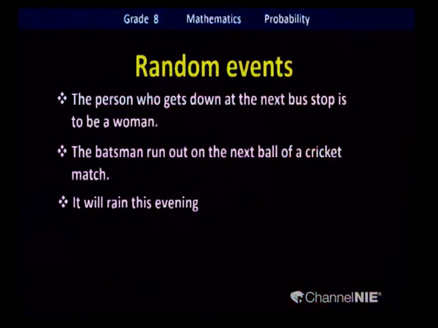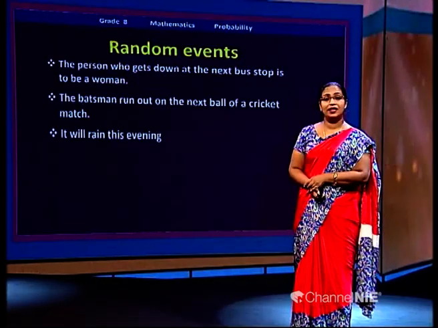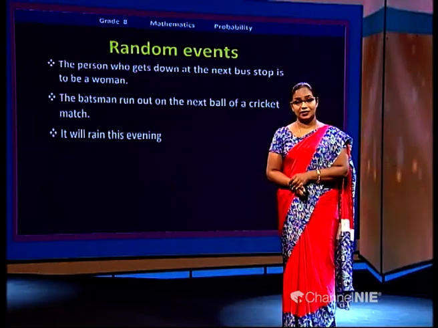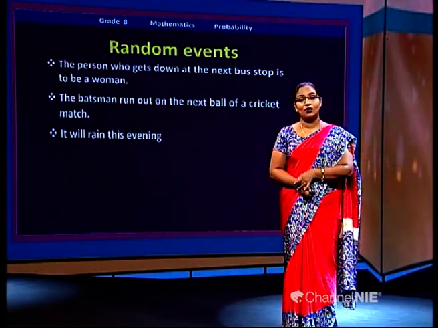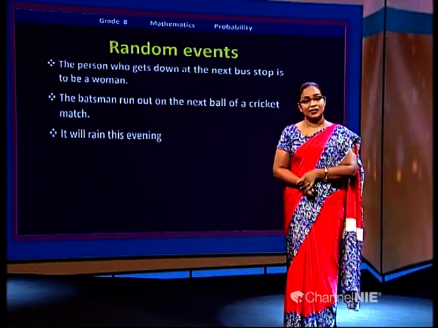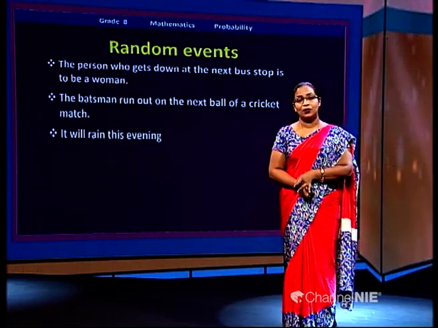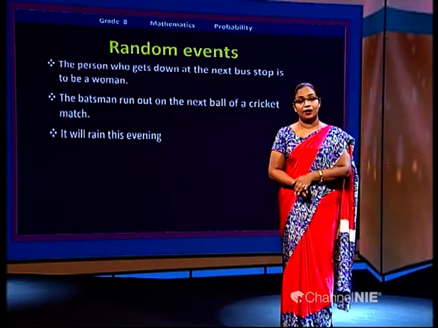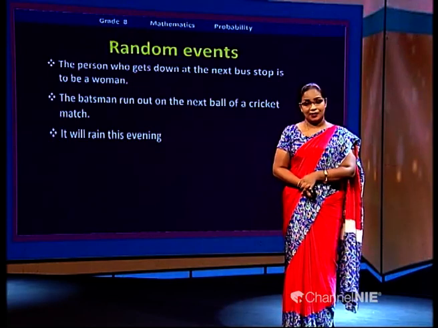The same example again we have discussed: it will rain this evening. As I mentioned earlier, you have to wait and see whether it happens. We don't know what's going to happen this afternoon. I don't know, you don't know, will it rain or not. Clear?